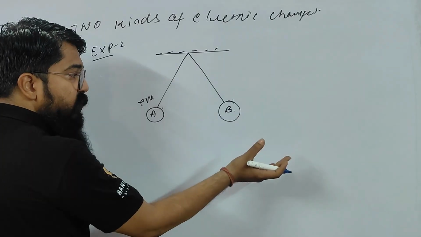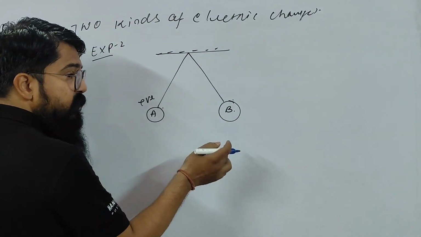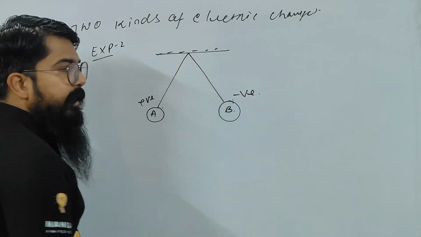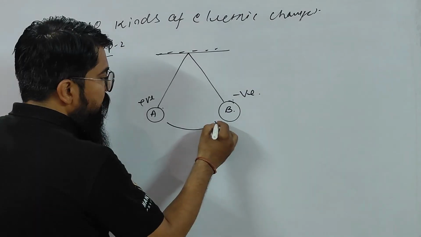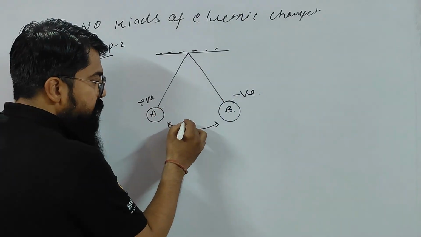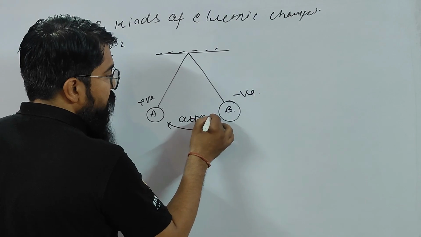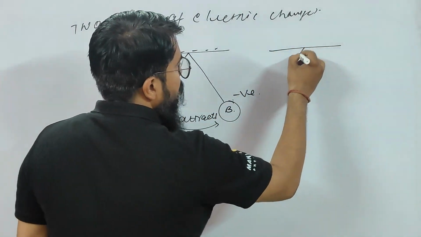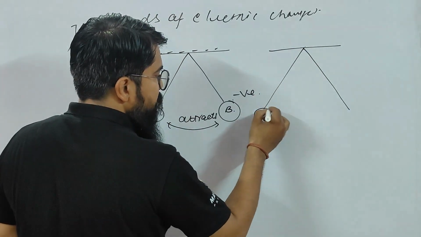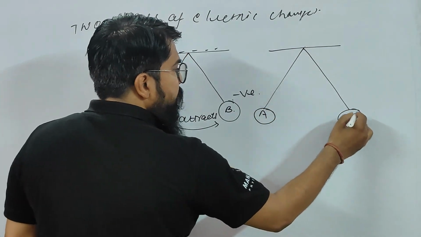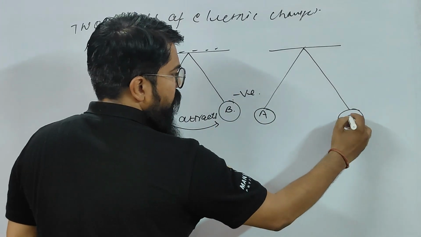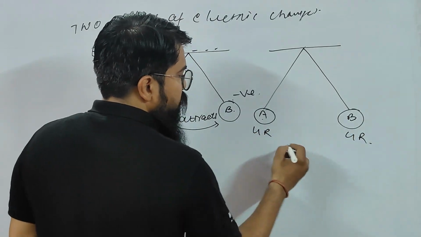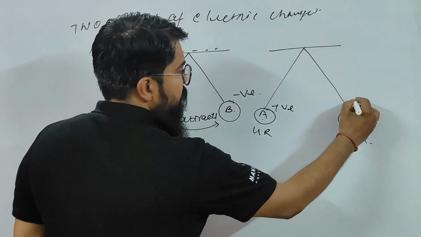And if the plastic rod, which is obviously charged, is touched to the second ball B, it develops another type of charge. Let that charge be negative. So you will find both the balls attract each other, there will be a force of attraction, right children? But what happens now? Let us assume this is pith ball A, and this is also pith ball A, or you can say this is also pith ball B. Now this pith ball is charged by the glass rod, this also by the glass rod. So obviously this will generate a positive charge, and this will generate a positive charge.